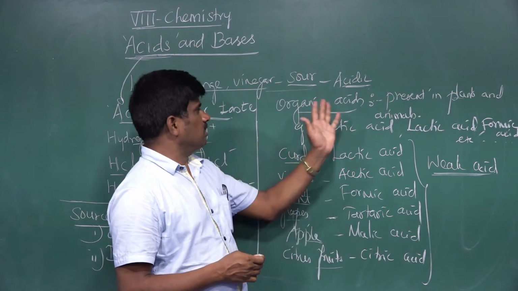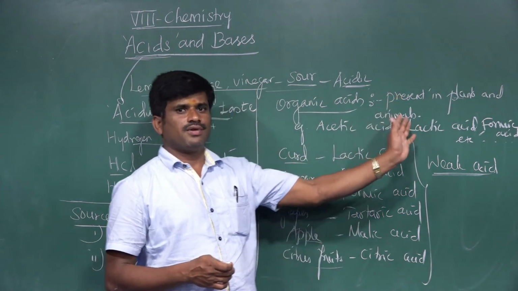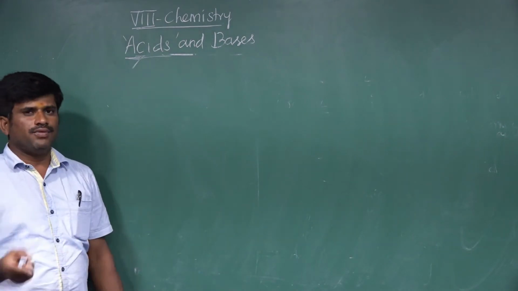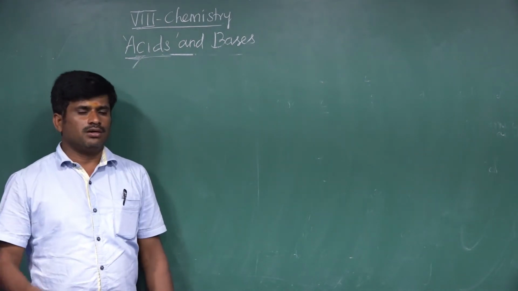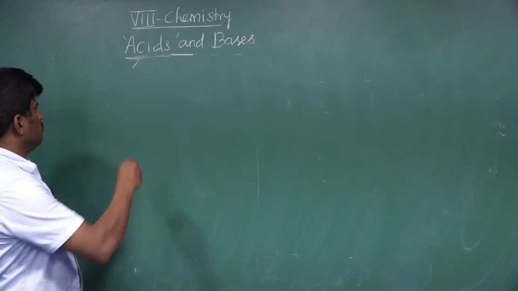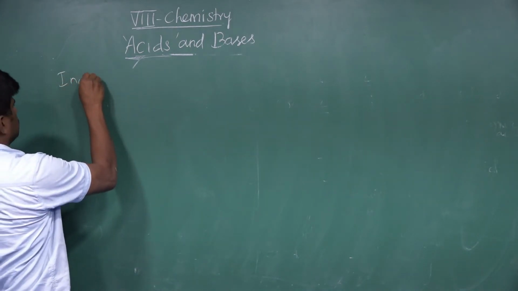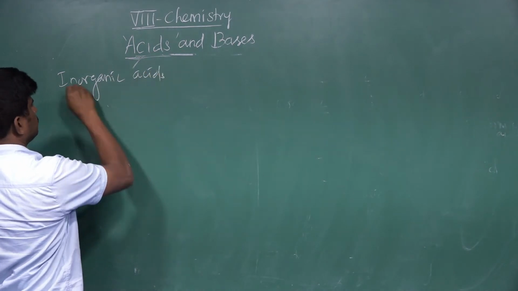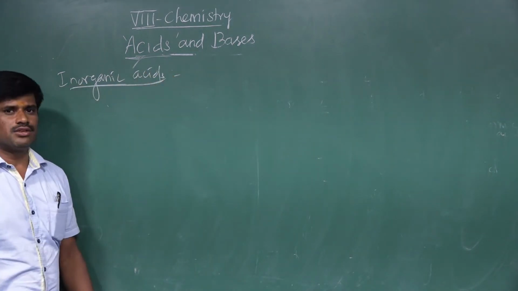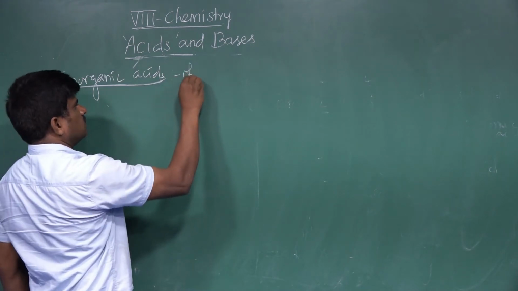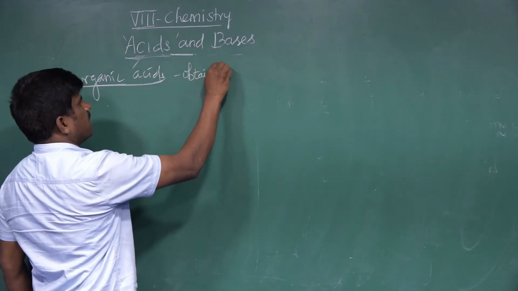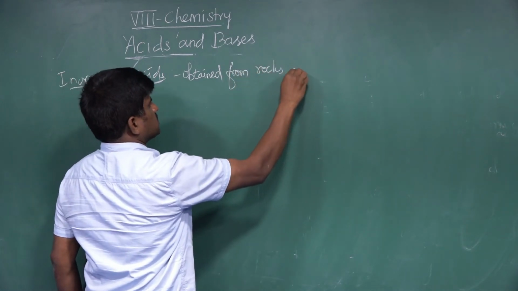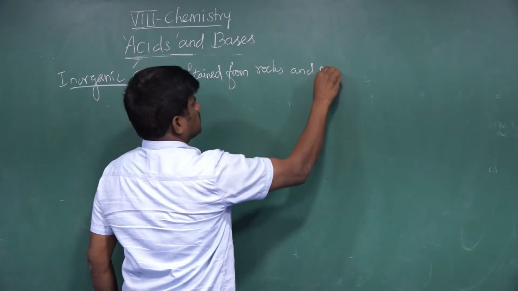This is about the organic acids definition and the classification based on sources. Next, we have inorganic acids. These are the acids obtained from rocks and minerals.